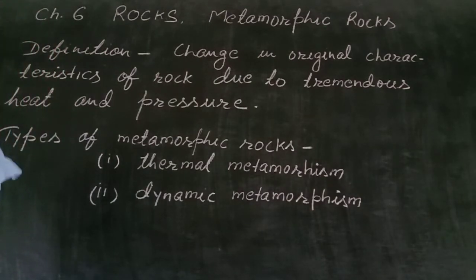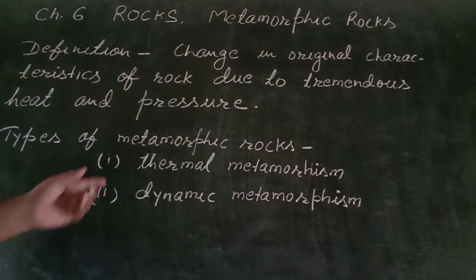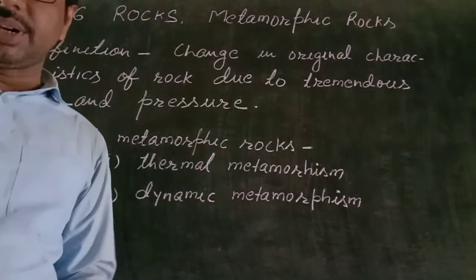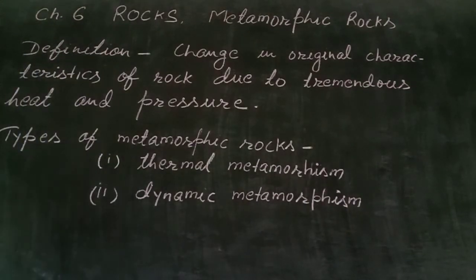Now we see the types of metamorphic rocks. There are two types of metamorphic rocks: number one, thermal metamorphism, and number two, dynamic metamorphism. Let us discuss these two types.